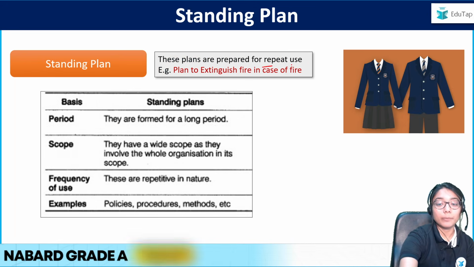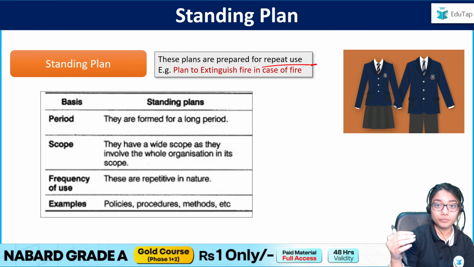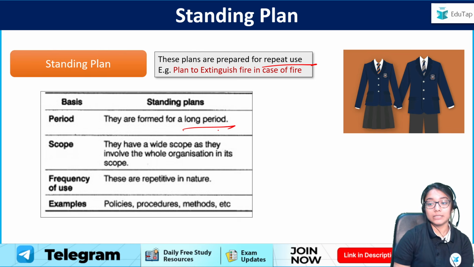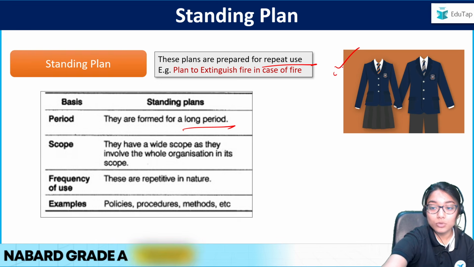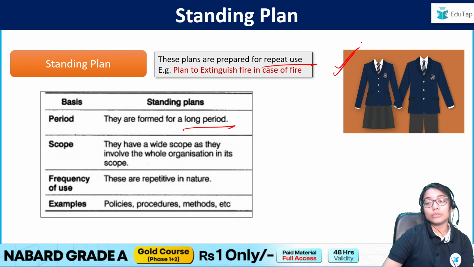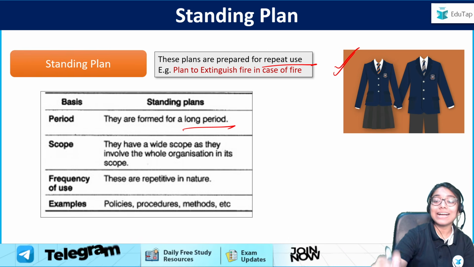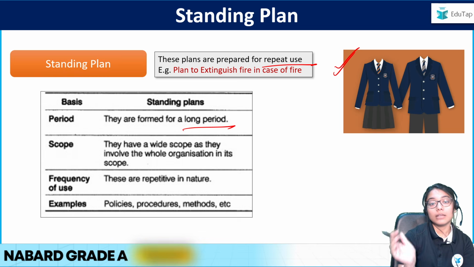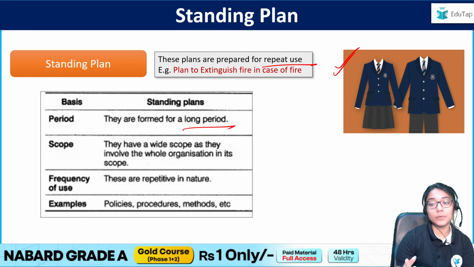Right? So basically, what is a standing plan? These plans are for repeat use, recurring use. What you have to understand is that they are formed for a long period. For example, we all know that in schools there is a plan to wear uniforms, to give out uniforms. Are these uniforms separate for people? No. Generally, in the same class, everybody has the same uniform.